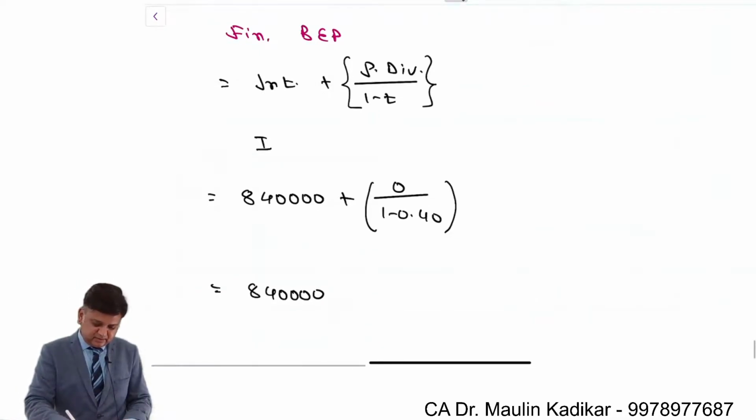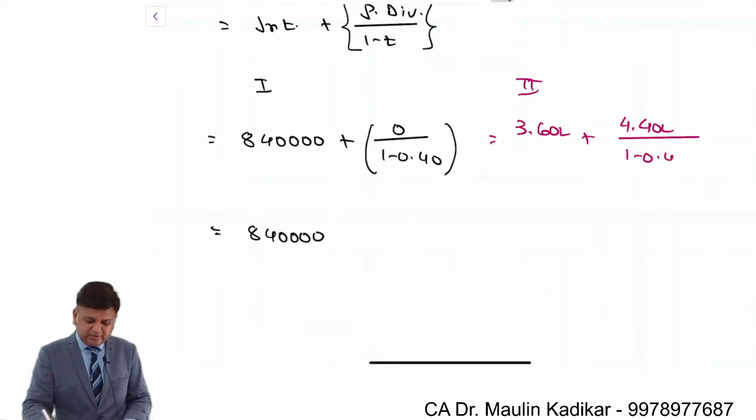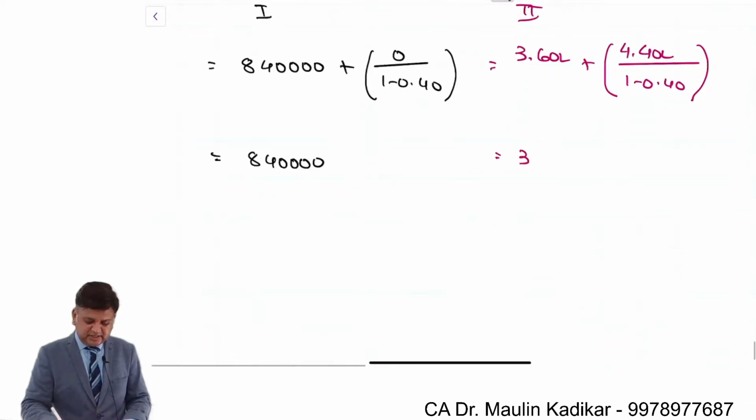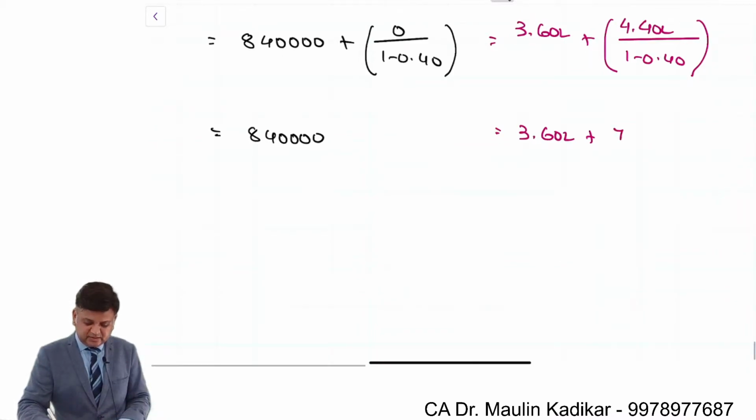Second financial plan: the formula will remain the same. Existing interest is 3,60,000 plus preference dividend 4,40,000, divided by 1 minus tax rate, so 1 minus 0.40. So it is 3,60,000 plus 4,40,000 divided by 0.6. So it comes to 7,33,333.